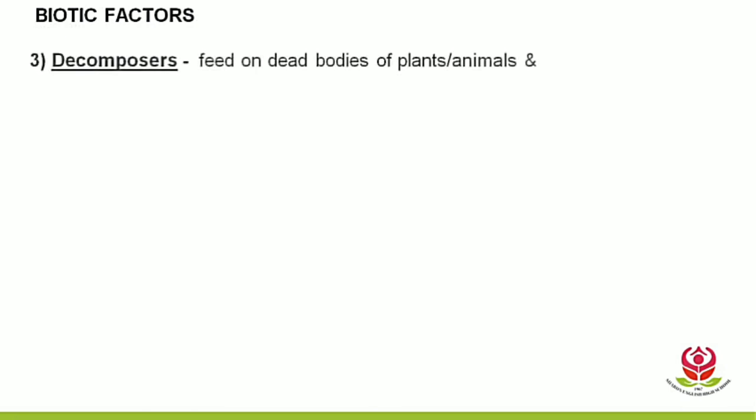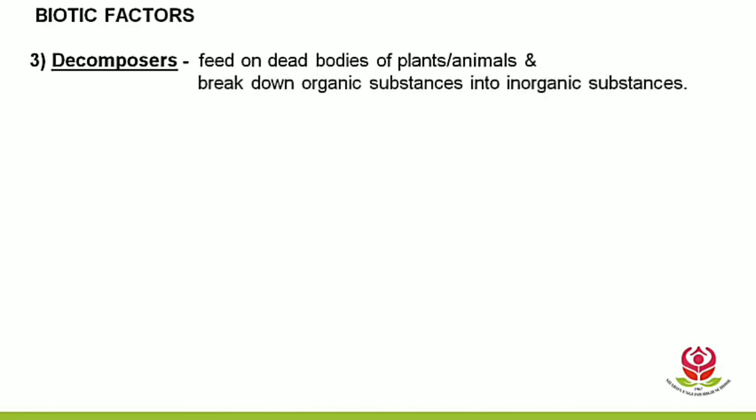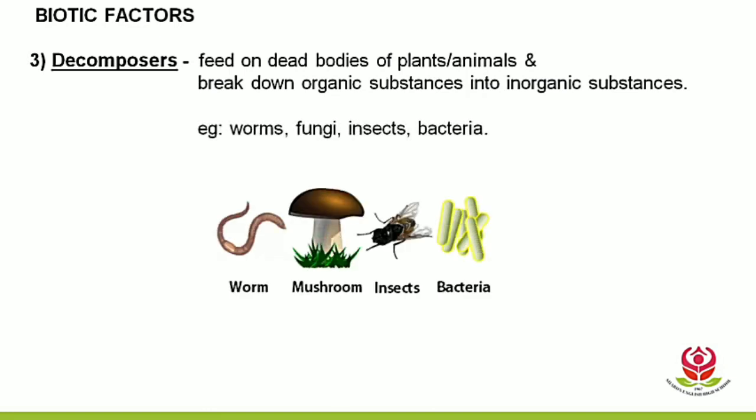Okay, now we come to the third type of biotic factors, which are called decomposers. They, as the word suggests, decompose. That means they feed on dead bodies of plants or animals and break down organic substances into inorganic substances, which are returned back to the soil. Examples are worms, fungi, insects, bacteria, as you can see in the diagram below.